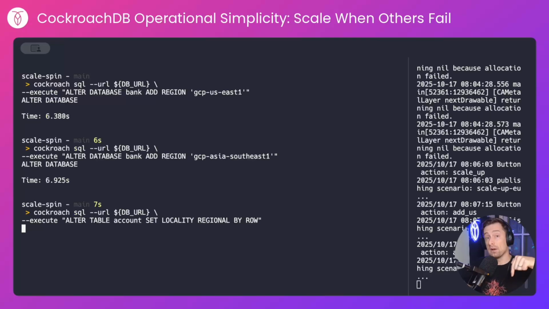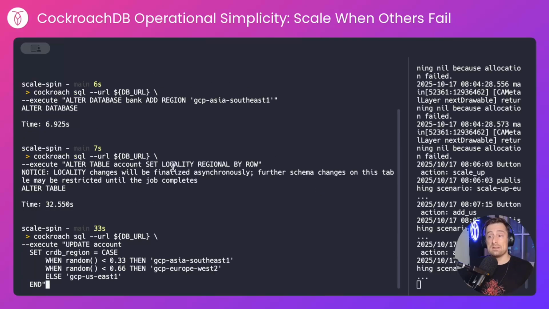That's what's going to drive our latencies right down for users across the world. And this will take about 30 seconds. Because I updated the locality to regional by row, CockroachDB has created a hidden column called CRDB region, which by default will be the value of the primary region.